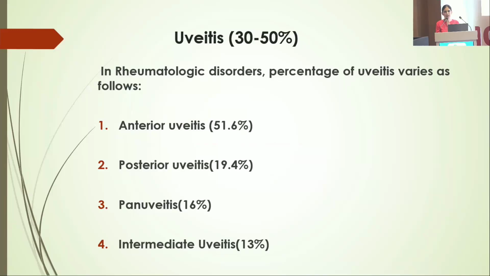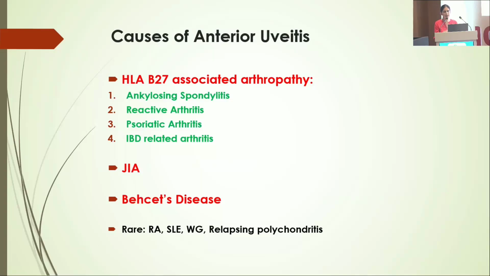Regarding uveitis, in rheumatology, anterior uveitis is most common, followed by posterior, pan and intermediate uveitis. The common cause of anterior uveitis is HLA-B27 associated arthropathy, which is a big spectrum comprising ankylosing spondylitis, reactive, psoriatic, and IBD associated arthritis.